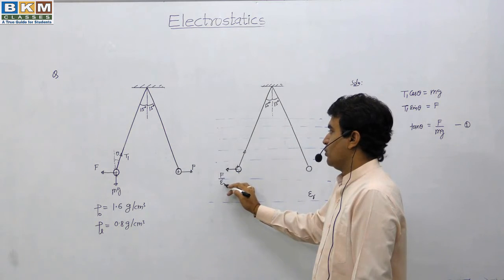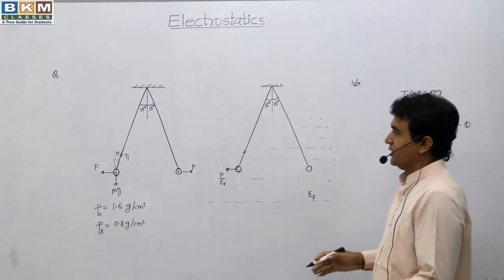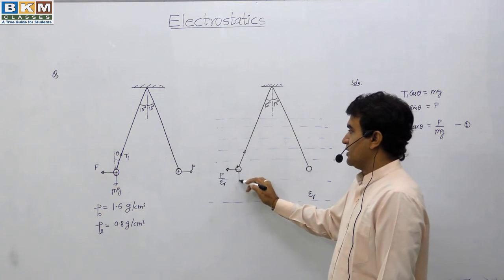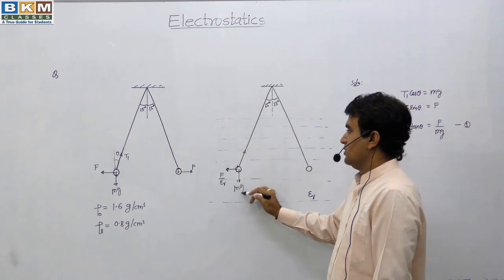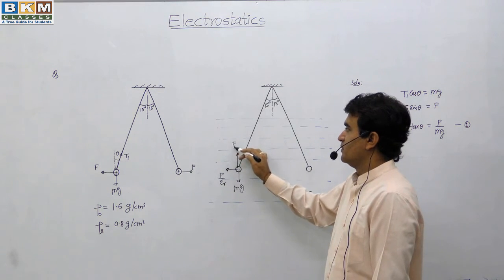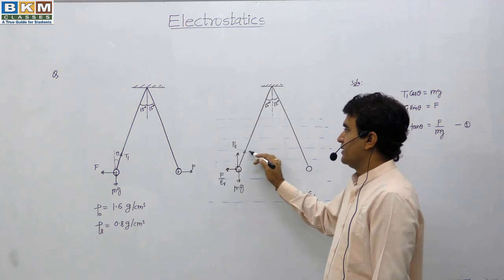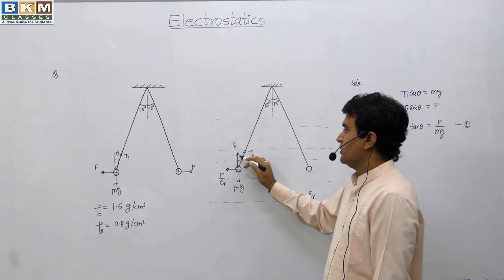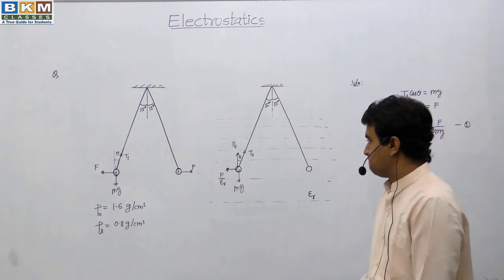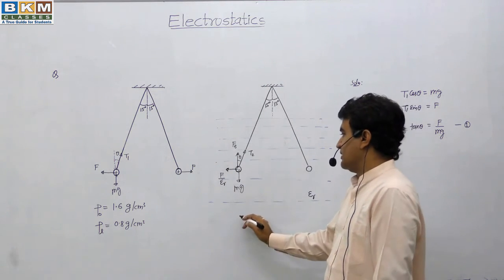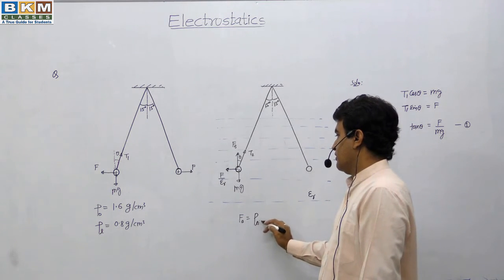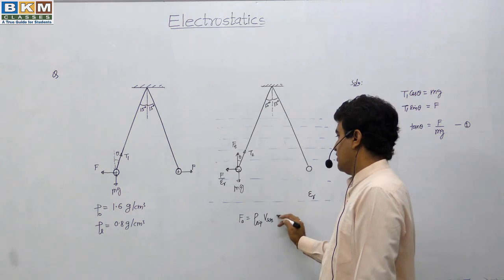So inside the liquid, the electrostatic force will reduce by this factor, gravitational force will still act, but there will be a buoyancy force in the upward direction. And let us take the tension to be T2. This angle will be the same because it is given in the question that the angle remains the same. Let us first calculate the buoyancy force. Buoyancy force has the formula density of liquid into V submerged into g.